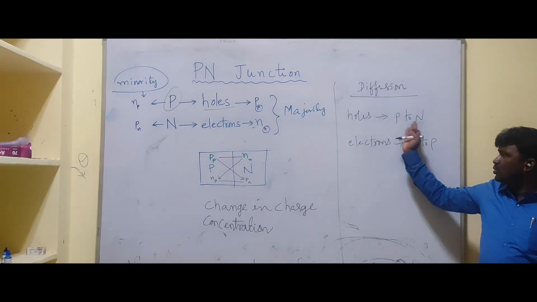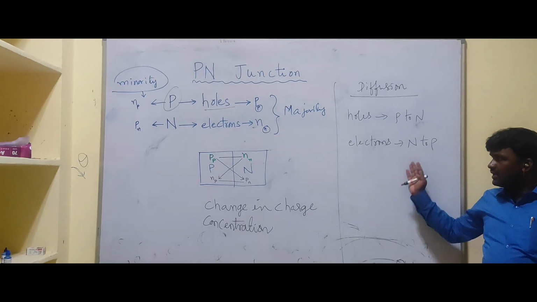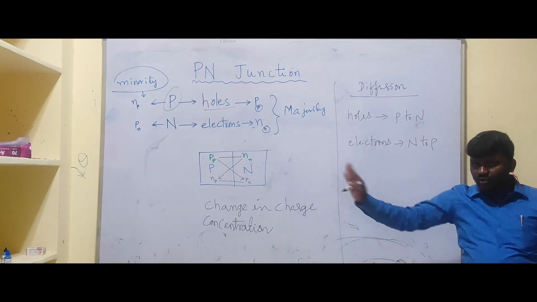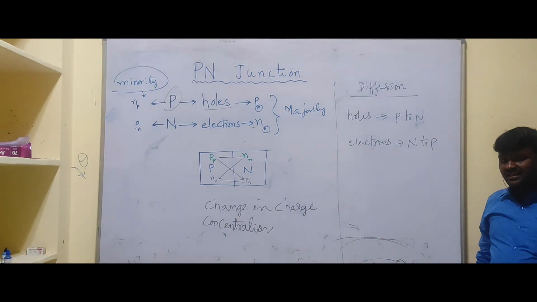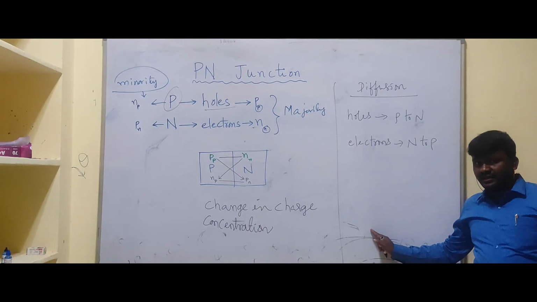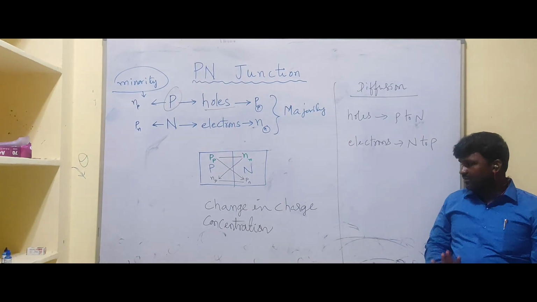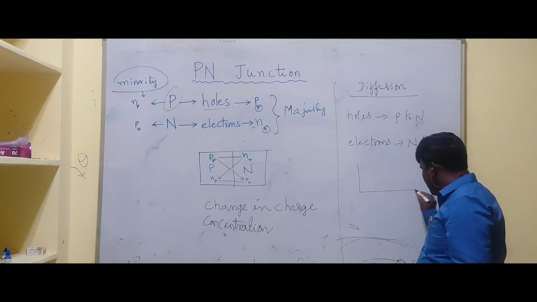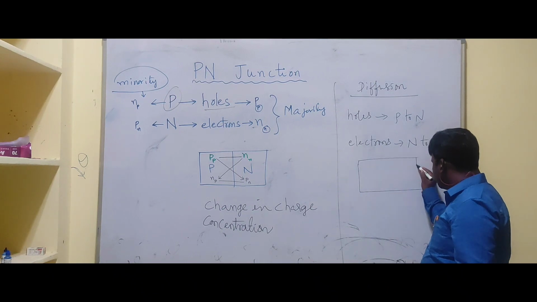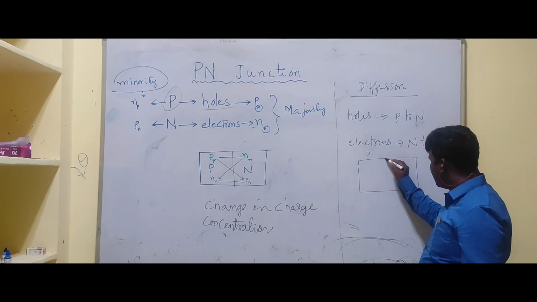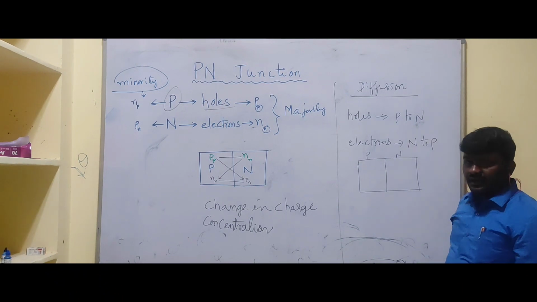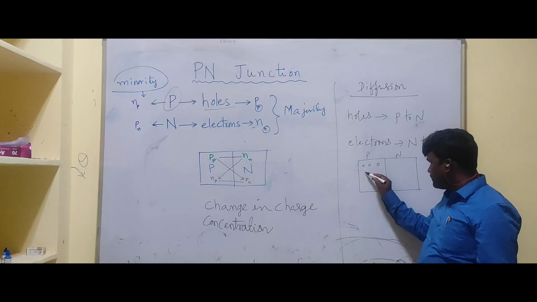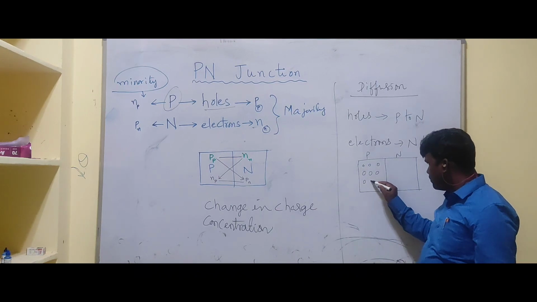Suppose majority charge carriers are diffusing from P to N and N to P. In that case, there is a possibility of formation of a diffusion region. Here I am representing this. This is P region and this one is N region. Holes can be represented like this. These are the holes.